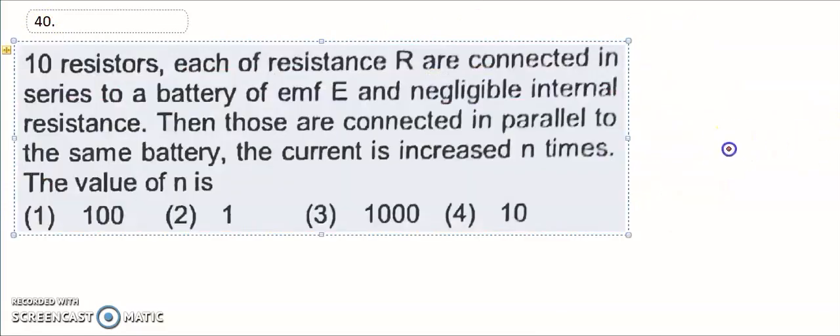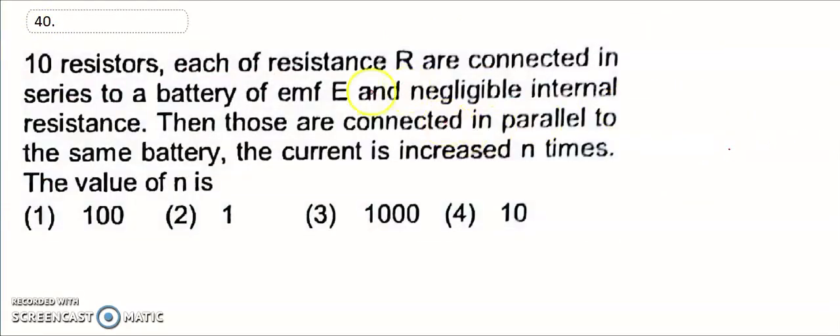So then 40. What is the 40th question? Ten resistors, each of resistance R, are connected in series to a battery of EMF E. Okay, 10 resistors are connected in series. First one is series connection. So in series, the current I1 is equal to E divided by 10R, with negligible internal resistance. Internal resistance is equal to 0.